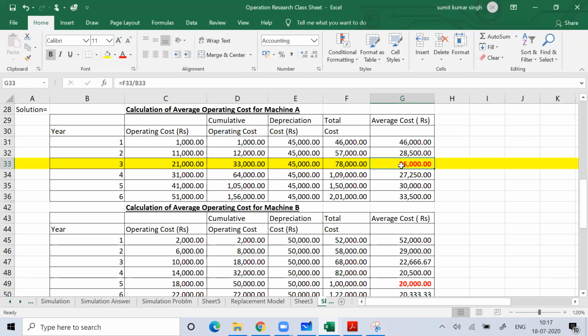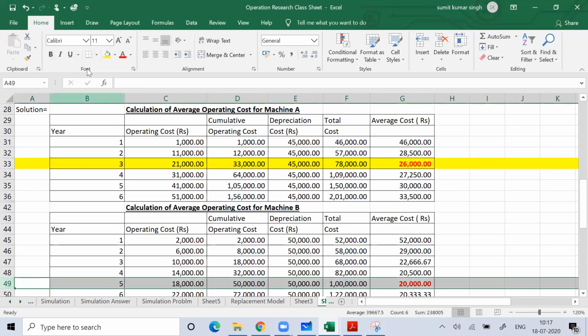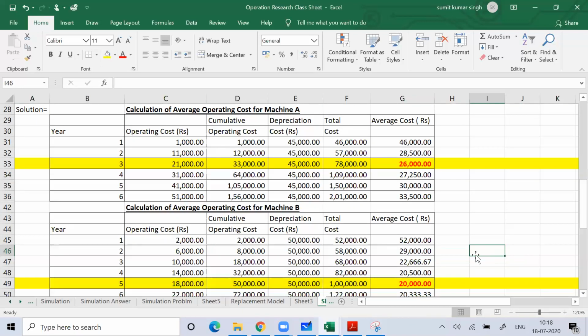If you want to replace machine B, you should replace it after 5 years. I don't think anyone has doubt about that much. Everyone is clear with that part.